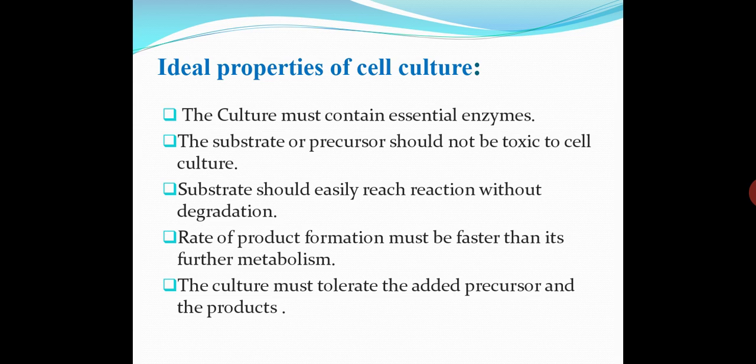Second, the substrate or precursor should not be toxic to cell culture. Obviously, if the substrate or initial component or raw material is toxic, the final product will also be toxic, so the substrate must be non-toxic.